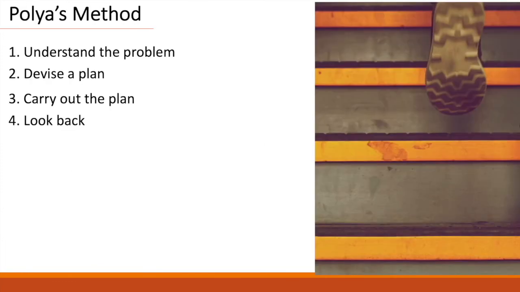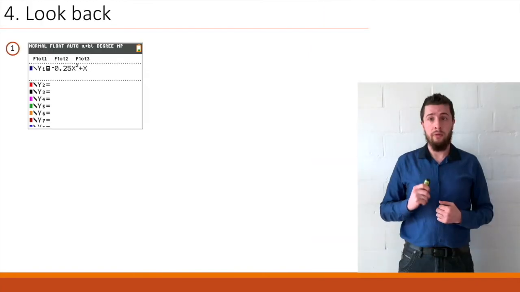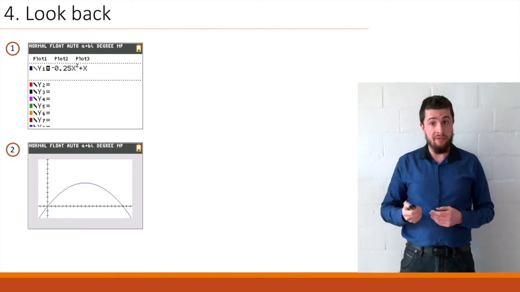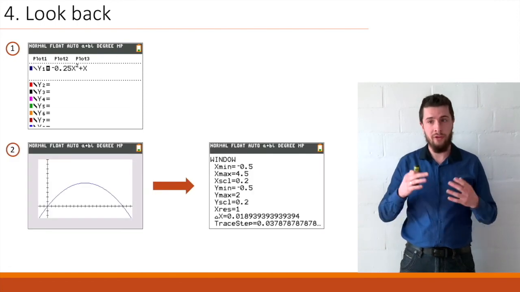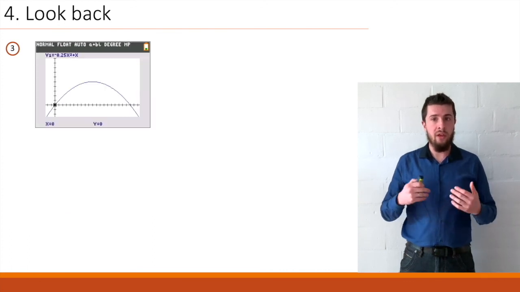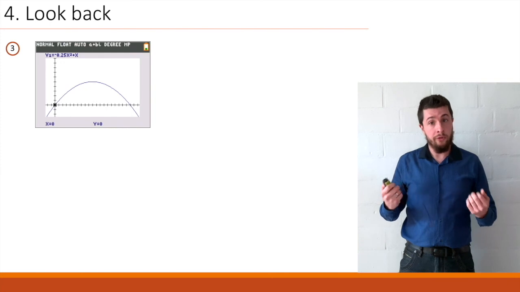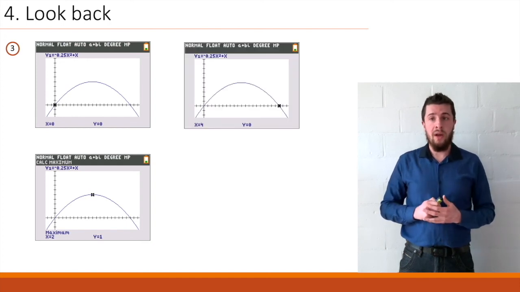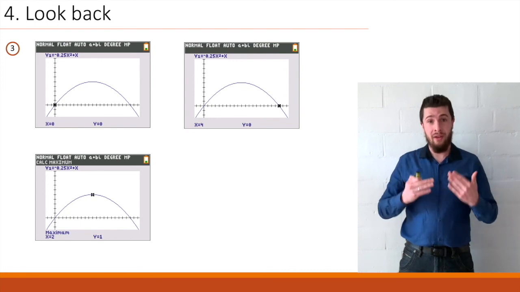Next up, we'll be looking back at our answer. And once again, we take our calculator, plug in this equation, we graph it, might want to adjust the window settings a little, and we check the points. Now when x equals 0, y equals 0. Very good. When x equals 2, y equals 1. That's our vertex. That is correct. And when x equals 4, y also equals 0. And with all of that, we are done.